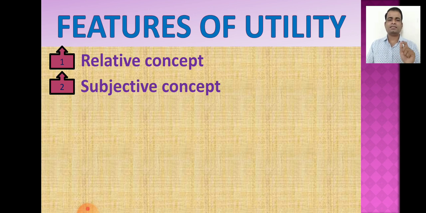Chicken has zero utility to a vegetarian person, but more utility for a non-vegetarian person. So utility of the same commodity changes from person to person, and therefore we can say that utility is a subjective concept.